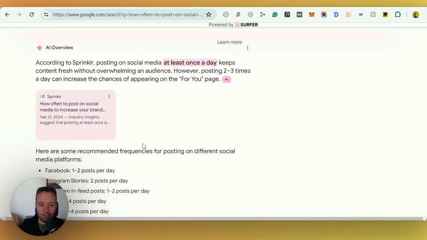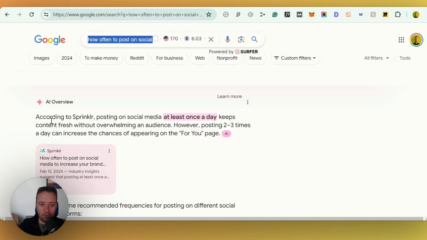Okay, so at the moment I'm just testing different things. How Google usually works is it tries to pull in from different sources, right? But it wants something very similar. It doesn't want something totally different. If you say that you have to post on social media at least 5 times a day, then Google won't be that happy with it, because it already thinks this is the answer, right?